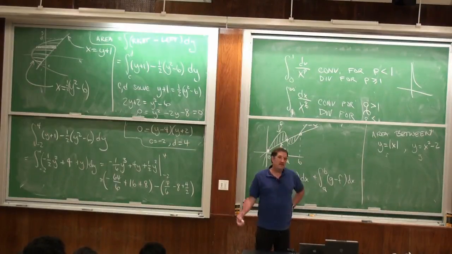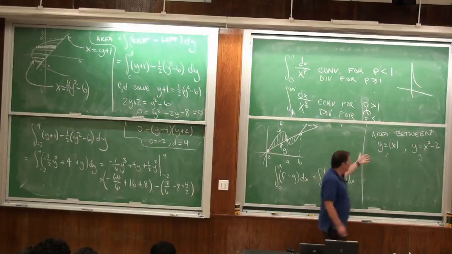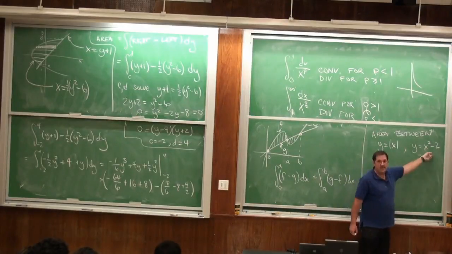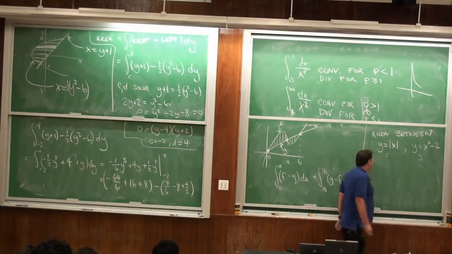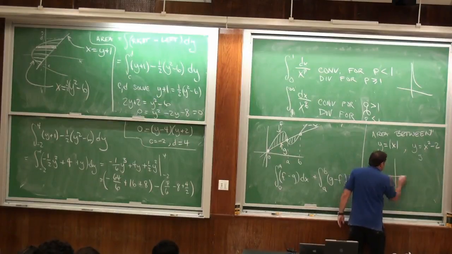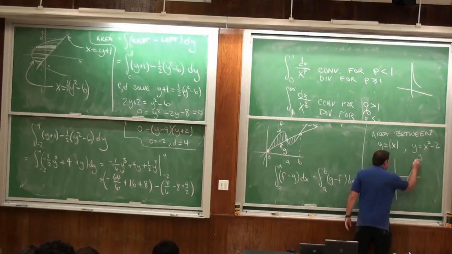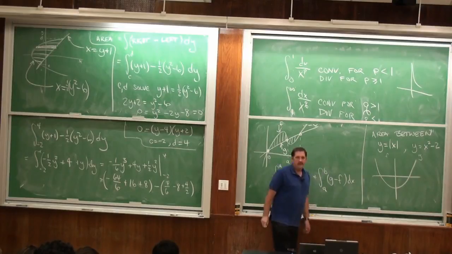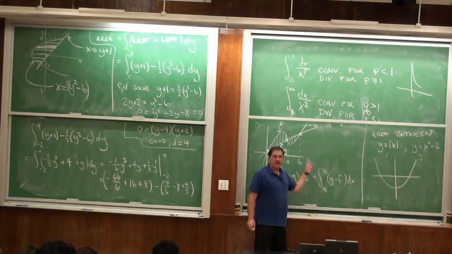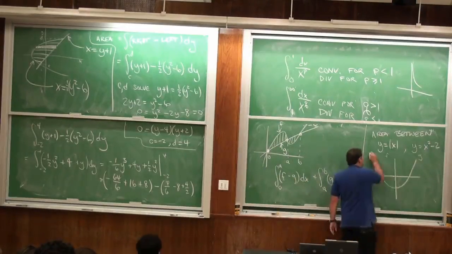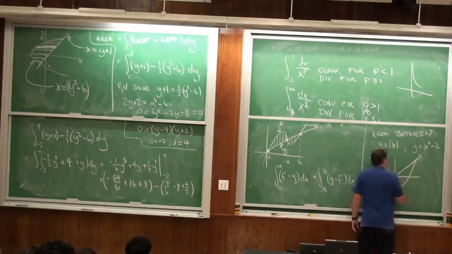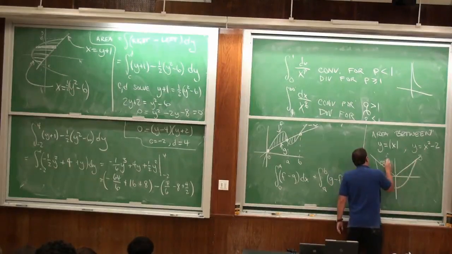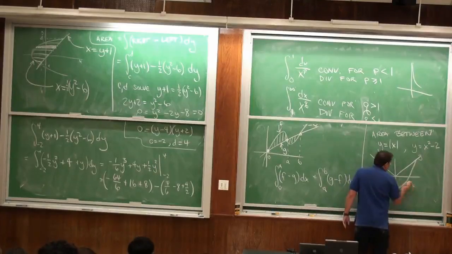Absolute value. Why don't you vote for F? Okay, this is a good sign, right? You can just look at 0. At 0, this is 0, and this is -2. That's a hint. So y equals x squared minus 2 looks like that, and the absolute value looks like a V.